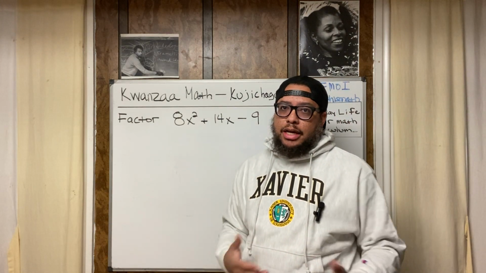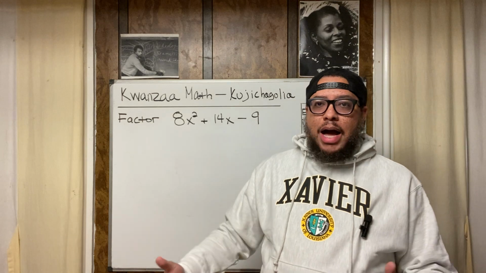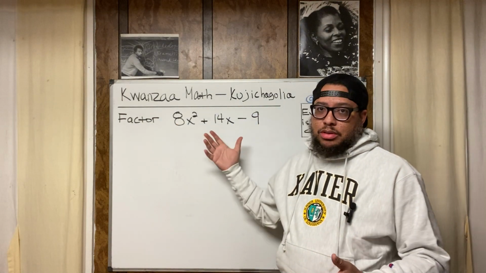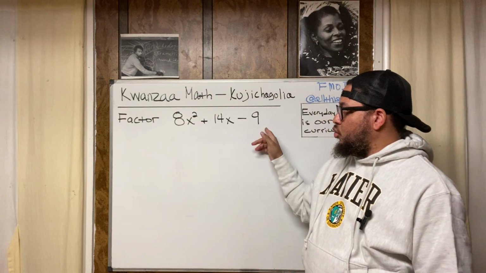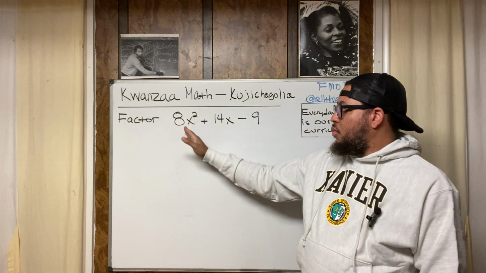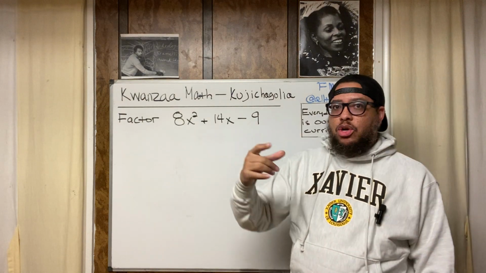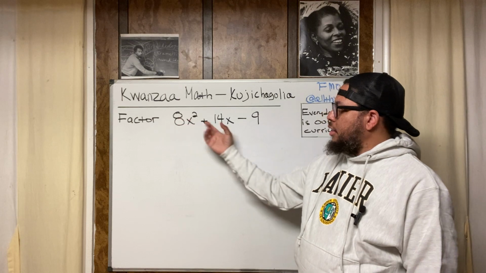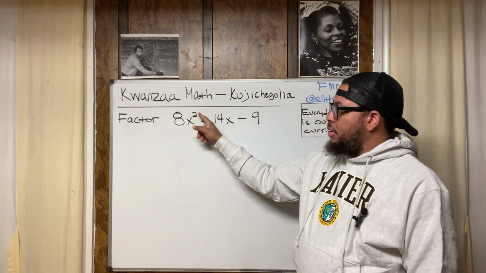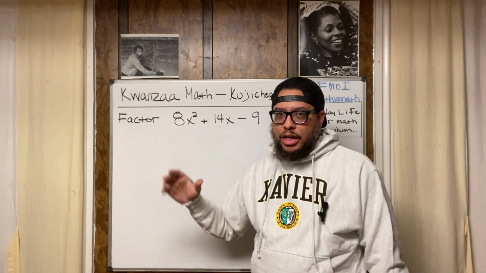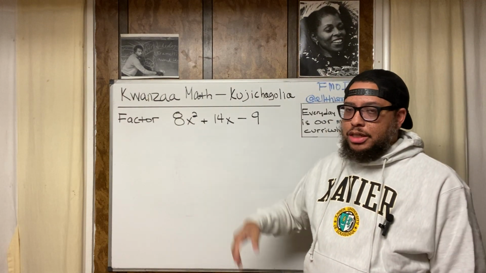So on this second day of Kwanzaa, I'm going to apply self-determination, or Kujichagulia, to algebra and how we factor a quadratic trinomial. This is called a trinomial because it's got three terms. The prefix tri means three: 1, 2, 3, three terms. And why is it quadratic? It's quadratic because the largest exponent you see out of these three terms is a 2. There are other reasons that it's quadratic, but that's a quick and dirty and good explanation.